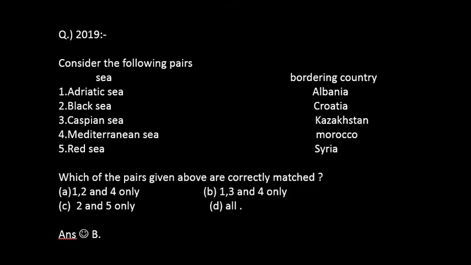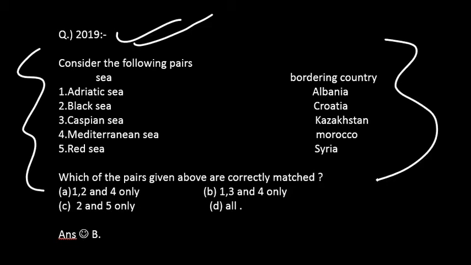So today we are going to see about the important boundaries which are important for UPSC prelims. A 2019 question has been asked, where they give list A and B and you should choose the correct answer. The correct answer will be B, and first of all we'll read the question.